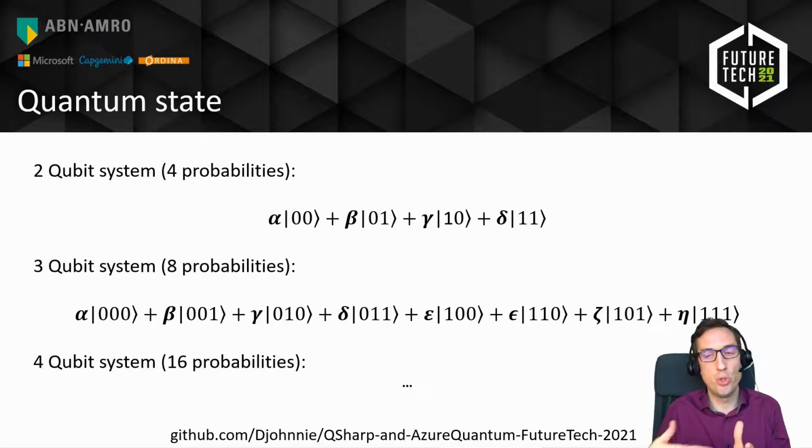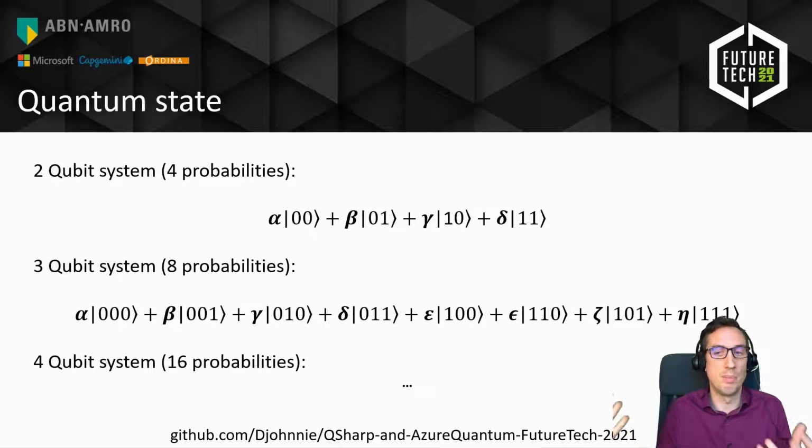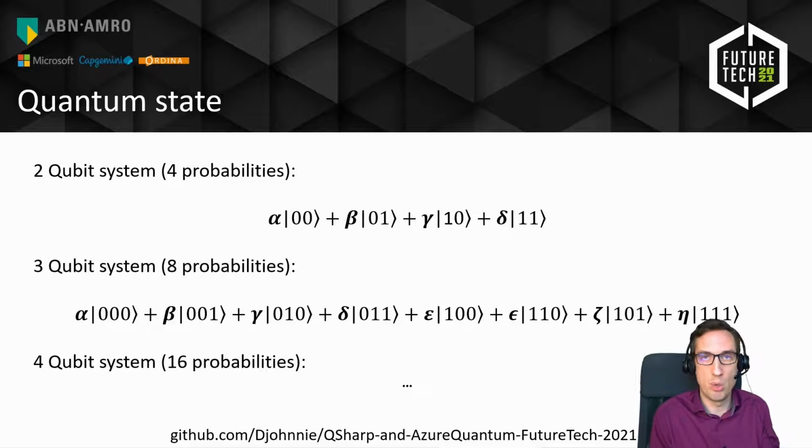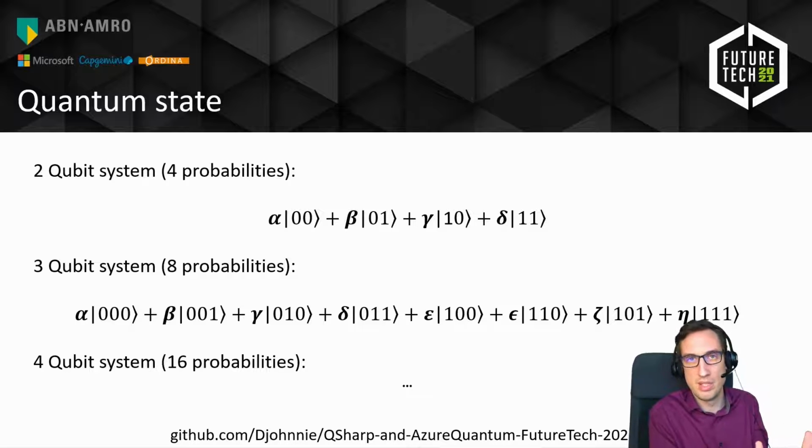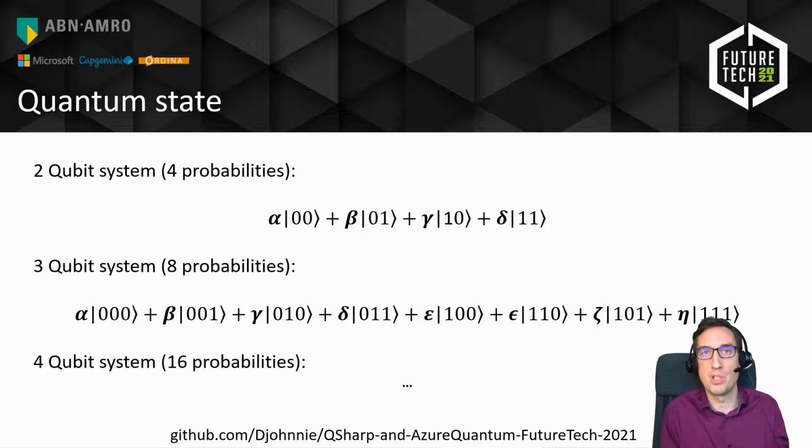And with each qubit you add to that system, you double the amount of probabilities, or double the amount of states that you can represent. And this is again where that power of quantum computing comes from. So if you look at a classical computer, let's say you have a CPU that has 1 billion transistors. If you want to double the amount of processing power, you need to add another billion transistors. So you need to double the amount of transistors, so you double the cost.